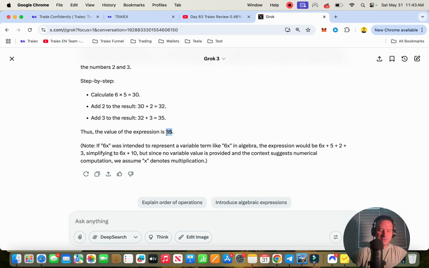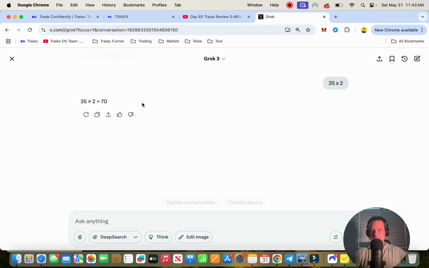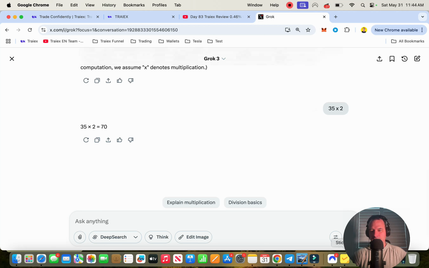So 35 trades. So this is how many trades it actually did, times 2. It did 70 trades, which is an average. 70 to 80 is an average trading day for the Traiex bot. Okay, so we're taking our next command here.